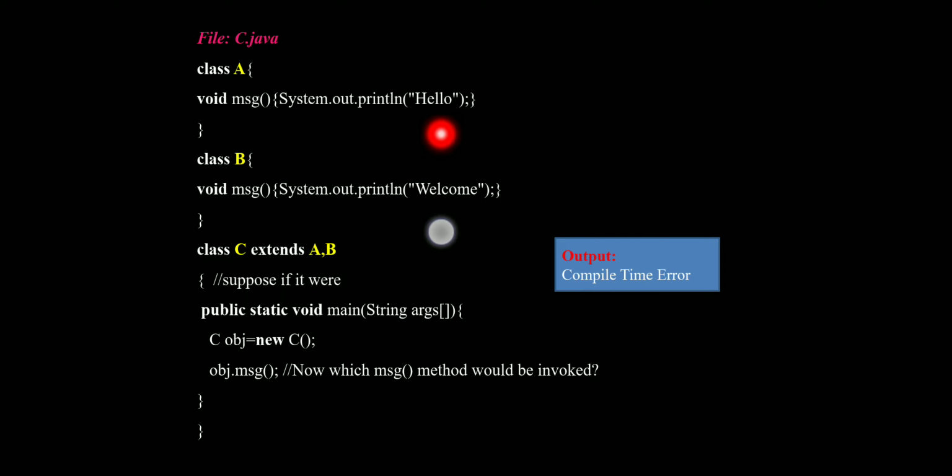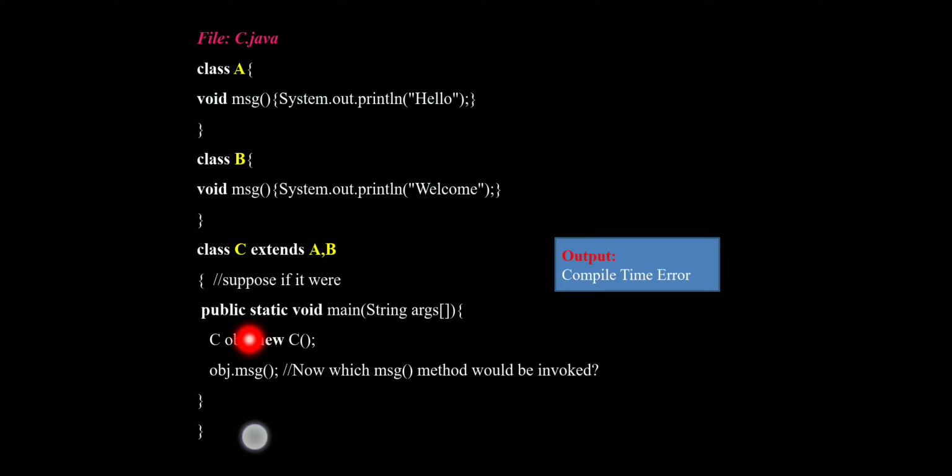We are going to print hello in this statement. Again we create the B class. In the same method, we are going to print welcome. In the C class, see here: class C extends A and B.